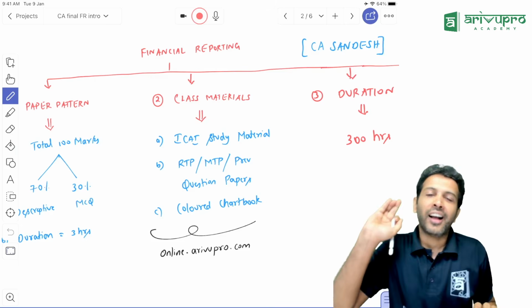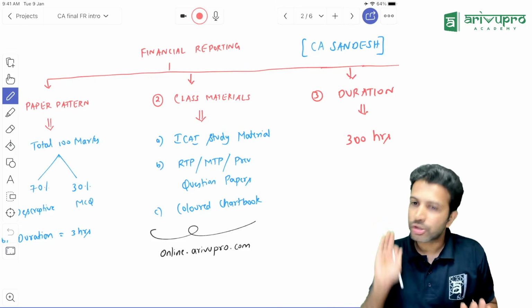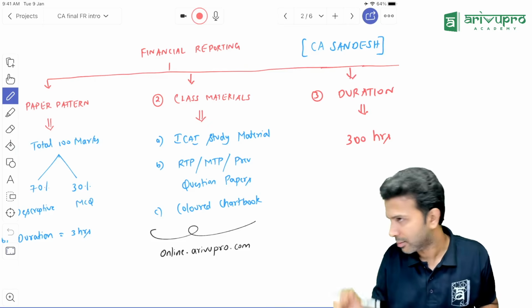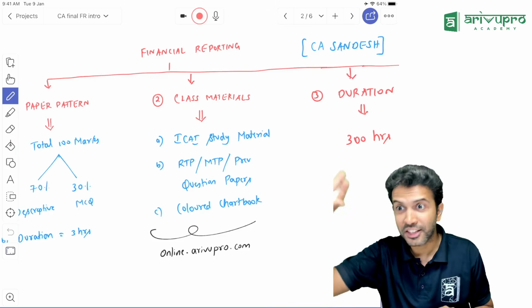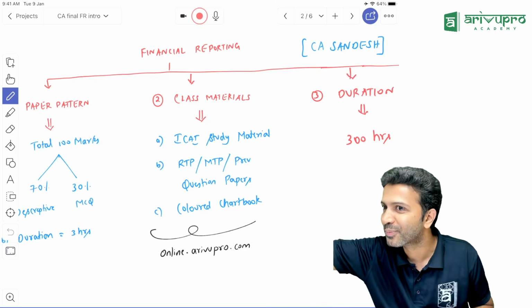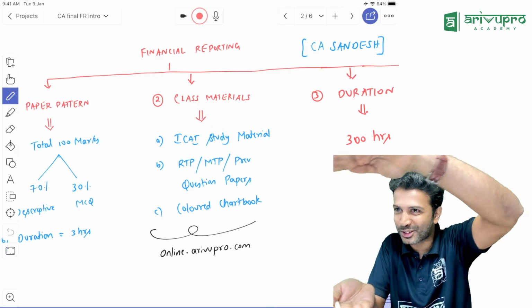FR, the way things stand, is probably the most voluminous subject in your syllabus currently. It's about ICA materials, pages if you count. You know, ICA modules, all of you have received, no? Did you bother to open it? Or you kept it like that only? 5 modules, you must have received it.